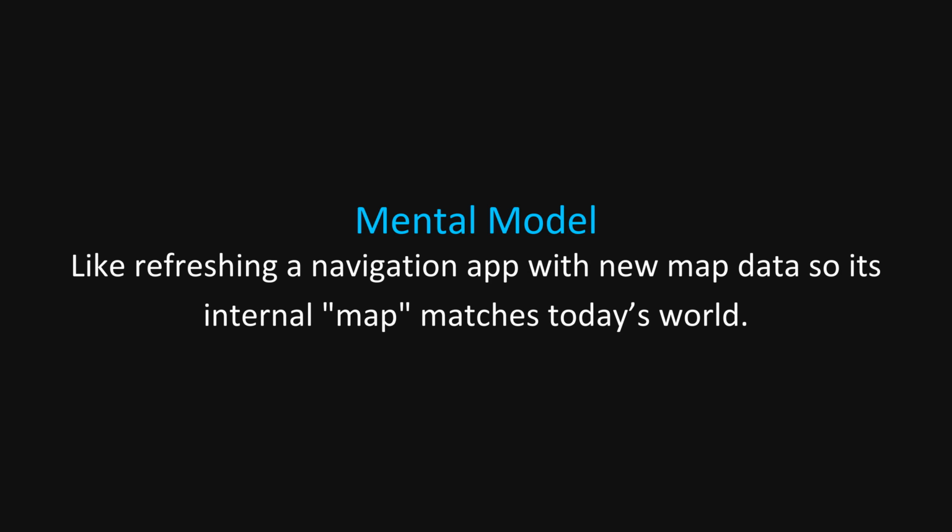A simple way to think about model retraining is like regularly updating a navigation app. If it only knew last year's roads, it would keep sending you down closed streets, so you download fresh map data to stay correct. In the same way, a model periodically learns from the latest examples, so its internal map of patterns matches current reality, instead of an outdated snapshot.